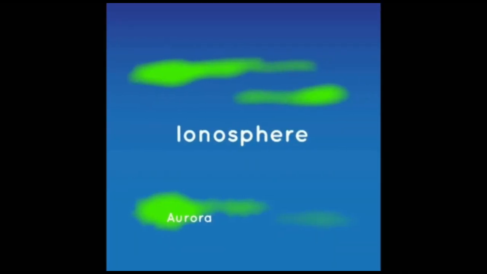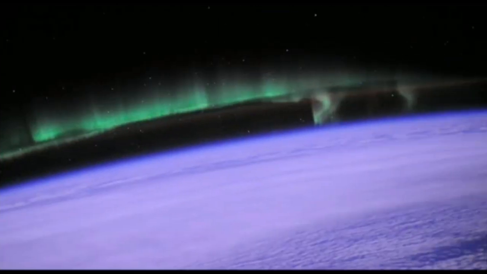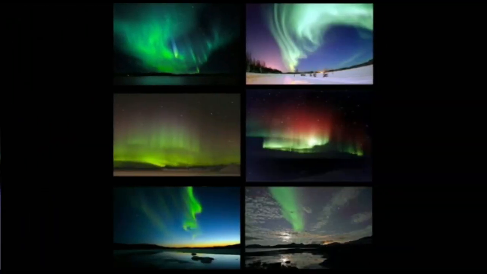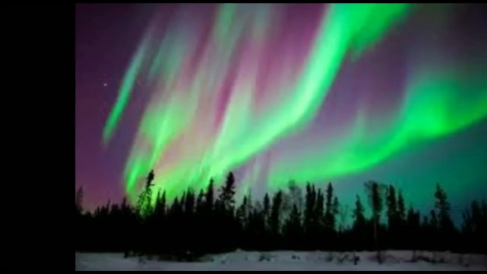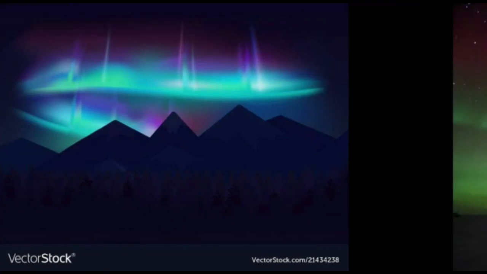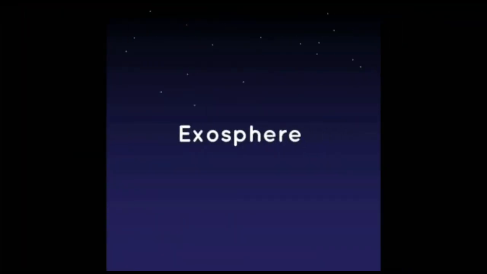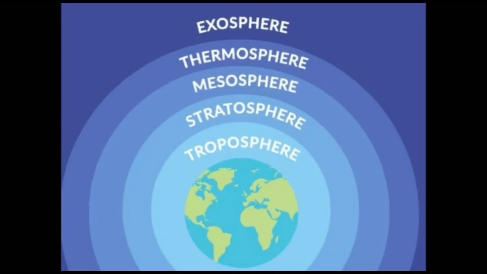Ionization occurs in this layer, so electrically charged particles of ions and electrons are found here. The polar lights called the aurora borealis and aurora australis of the northern and southern hemispheres respectively are developed in this layer. Exosphere is the uppermost layer of the atmosphere, exceeding 700 km in height.